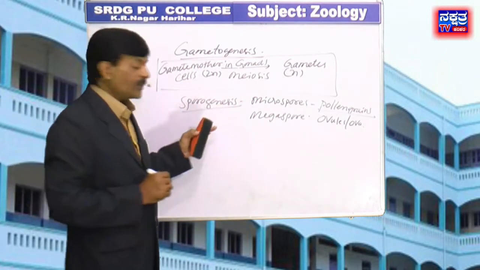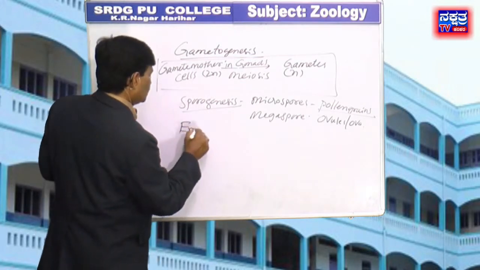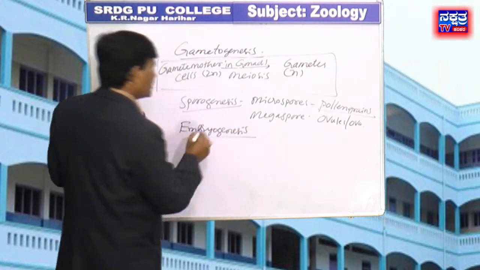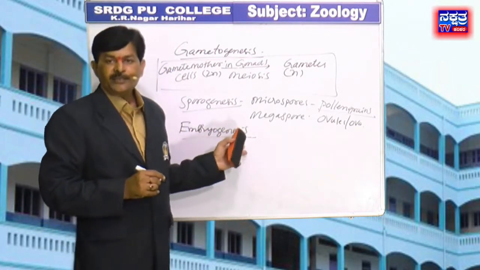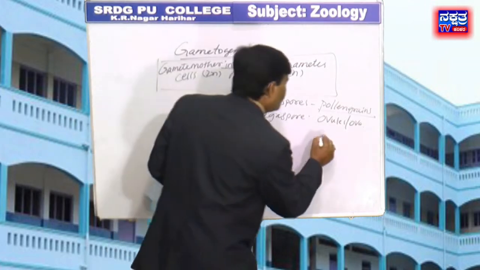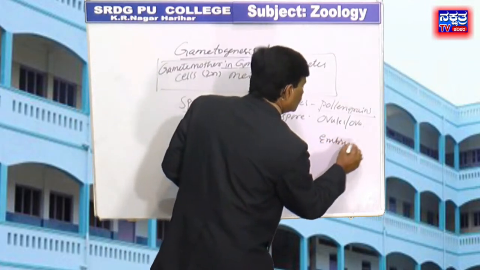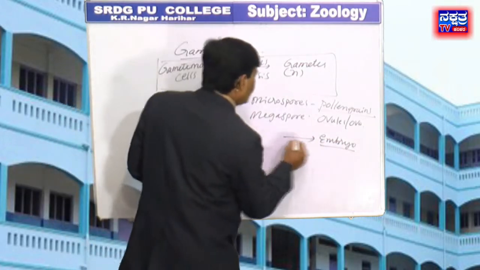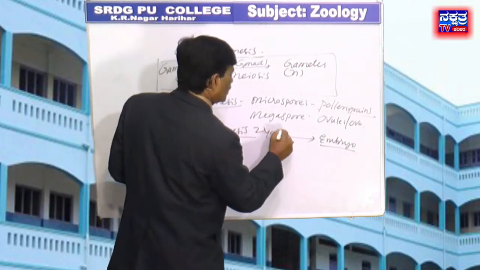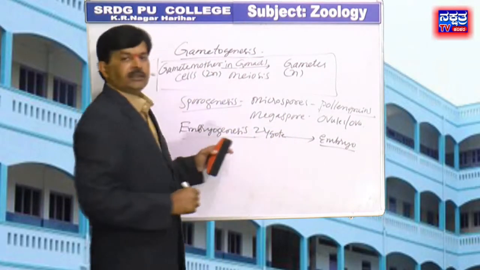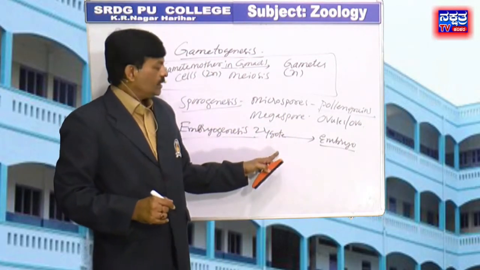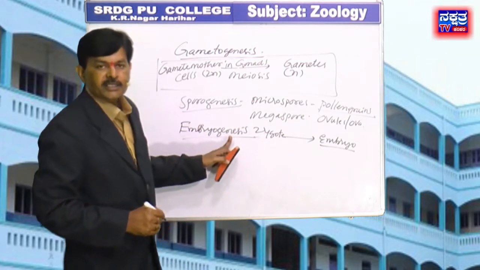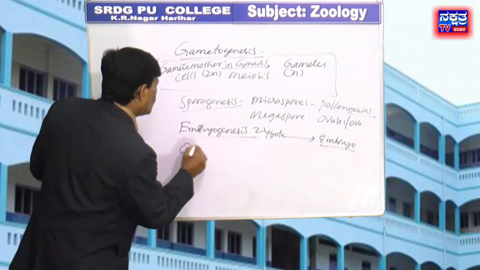Next option, embryogenesis. Embryogenesis is the process of development of embryo from the fertilized zygote. Next option is oogenesis.